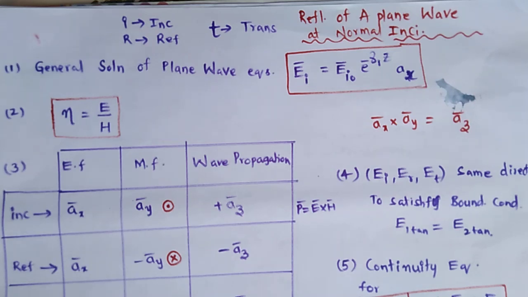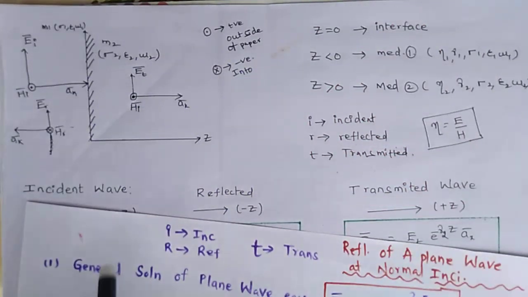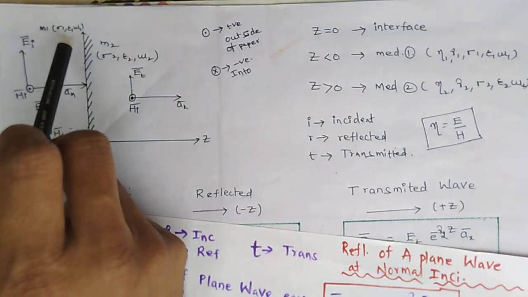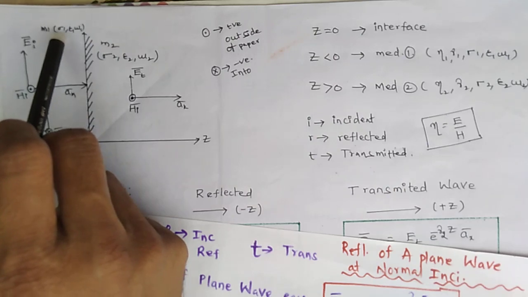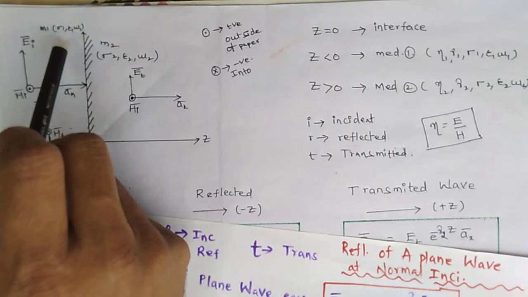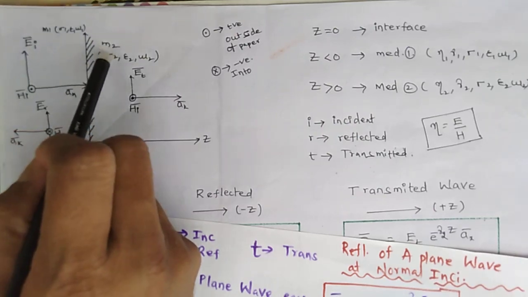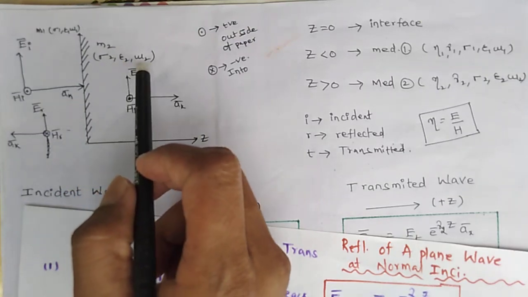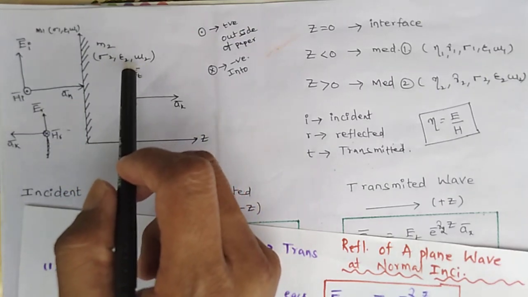Okay, so I am taking medium 1 and medium 2. The medium 1 propagation constant is gamma 1. See here, medium 1 propagation constant is gamma 1, and sigma 1, epsilon 1, mu 1 are the constants: conductivity is sigma 1, and permittivity and permeability of medium 1 are epsilon 1 and mu 1. So for medium 2, sigma 2, epsilon 2, mu 2. These are the constants of medium 2.